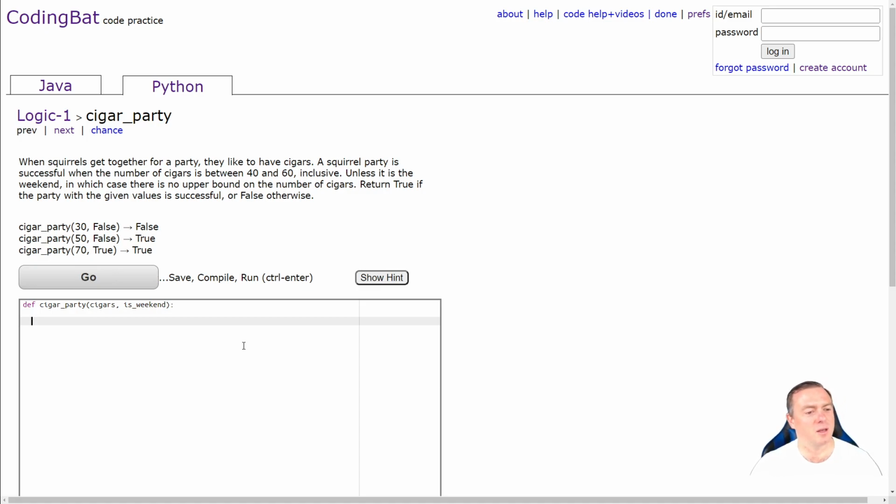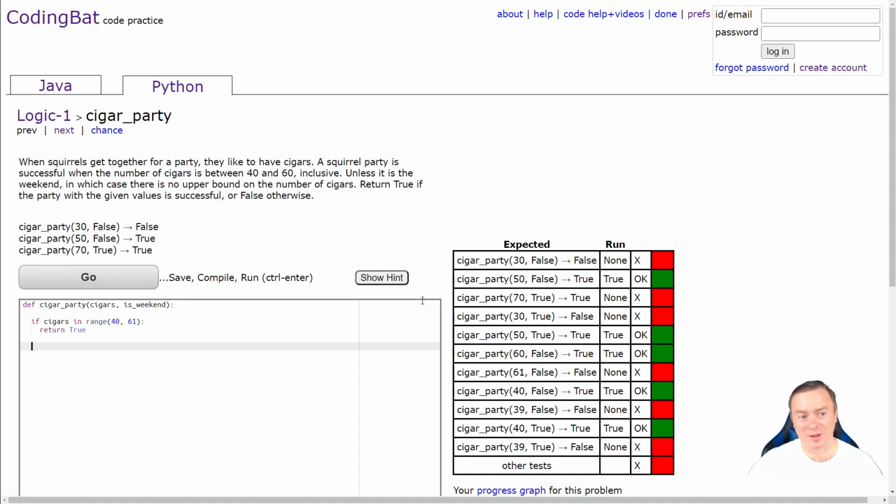So literally we're just going to go if the cigars are in the range, and the bounds are from 40 to 60, so we'll do 40 to 61, so that will chop off and not include 61. So if it's in that range, return true. Let's just run that just so you can see what the outputs are going to look like. That's not going to work out so much. Cool, so we've got some of them working.